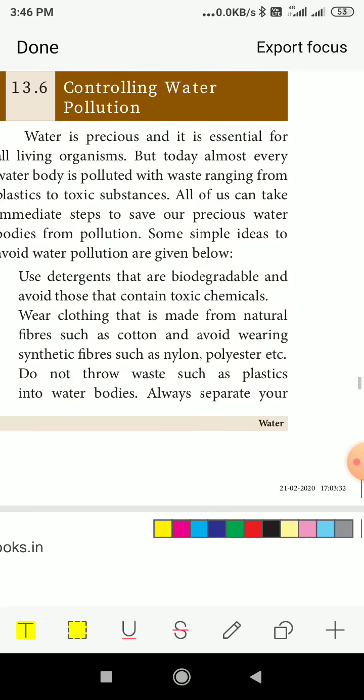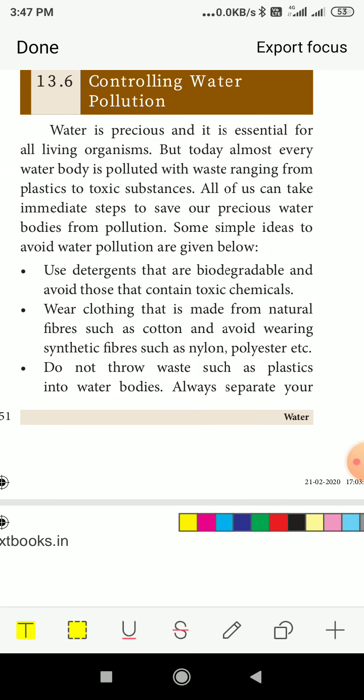Now how to control water pollution? Water is precious and it is essential for all living organisms. But today almost every water body is polluted with waste ranging from plastic to toxic substances. So here are some simple ideas to avoid water pollution. Use detergents that are biodegradable and avoid those that contain toxic chemicals. Wear clothing that is made from natural fibers such as cotton, and avoid wearing synthetic fibers such as nylon and polyester. So we have to avoid using nylon and polyester dresses.